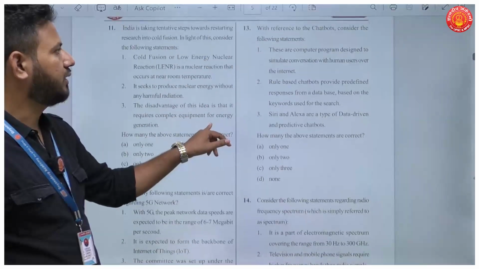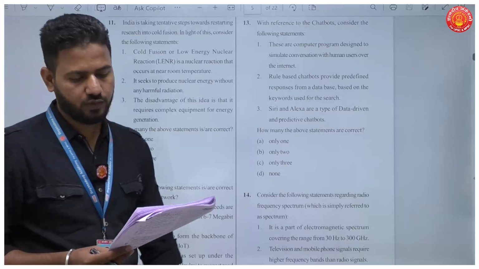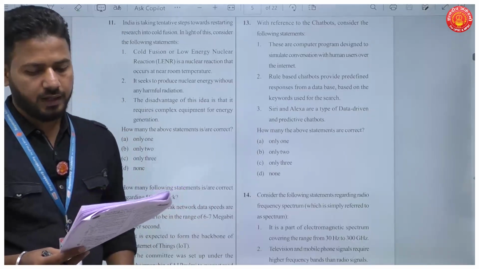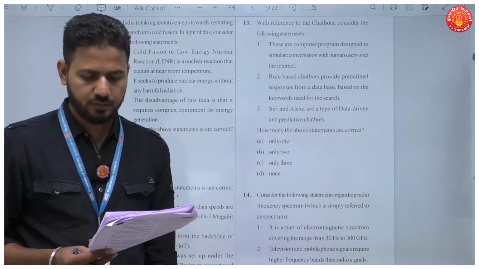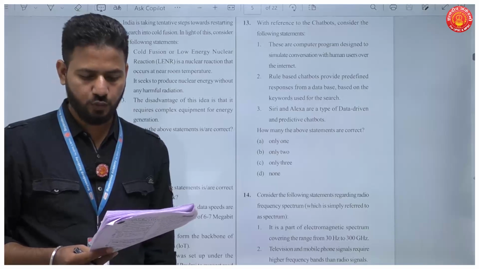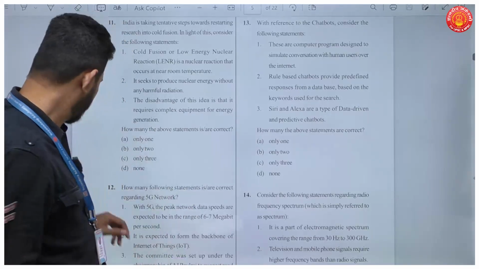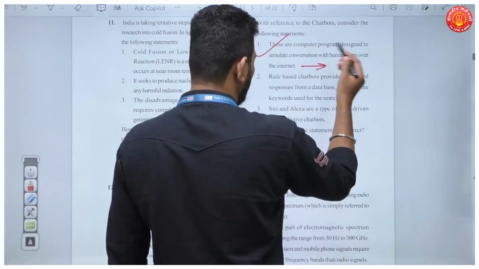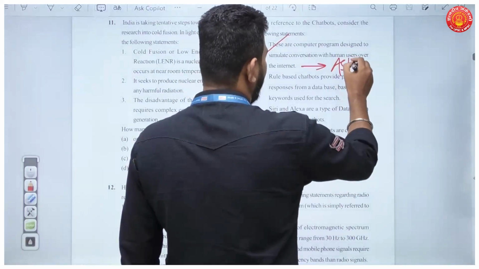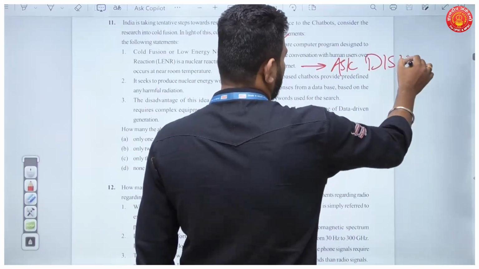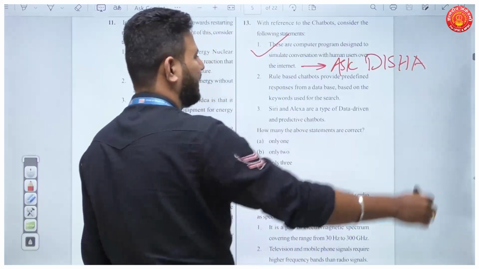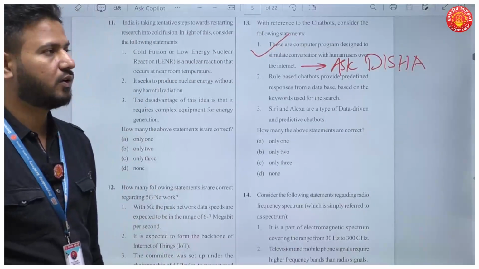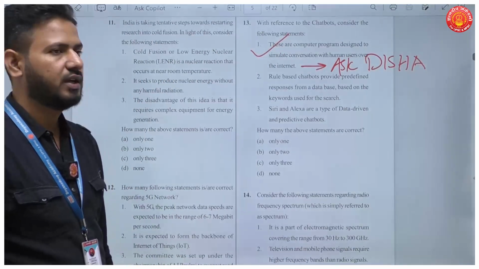Question number 30. With reference to chatbots, consider the following statements. These are computer programs designed to simulate conversation with humans over the internet. This is true, and this is what you use every day now. You see so many services. For example, Ask Disha. This was a chatbot service by IRCTC. It could answer all your queries regarding your reservations.